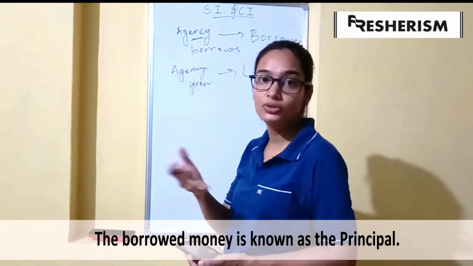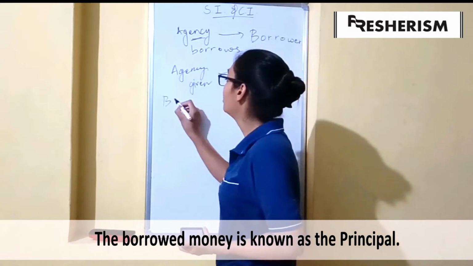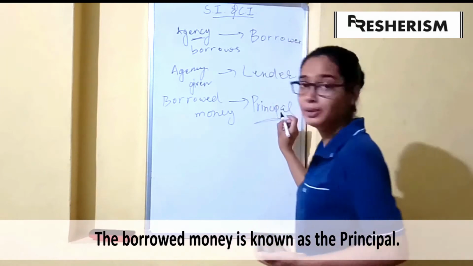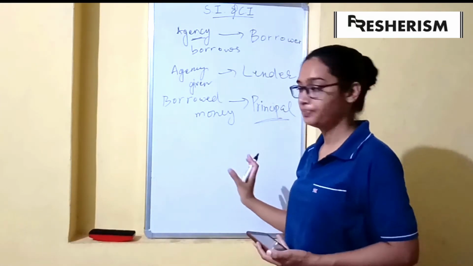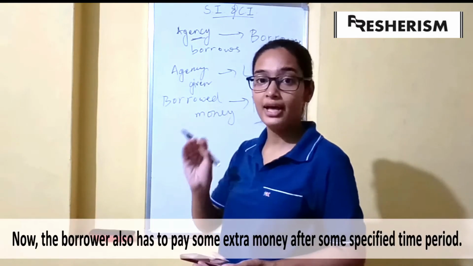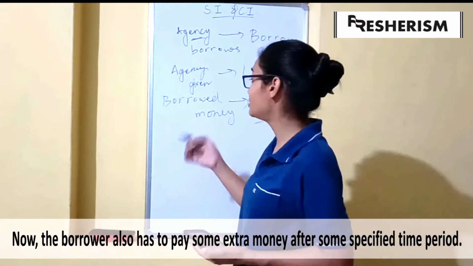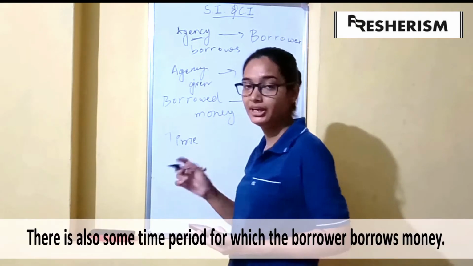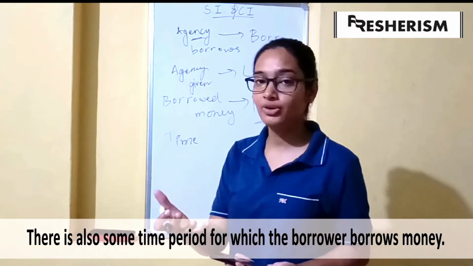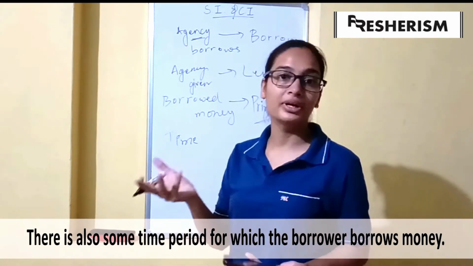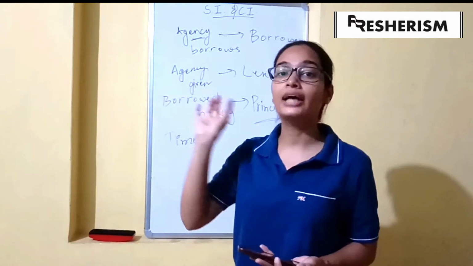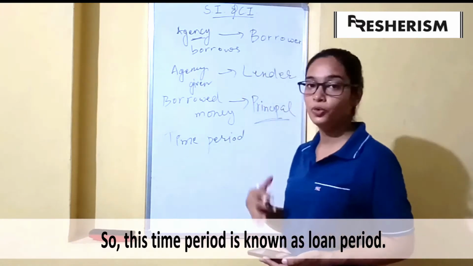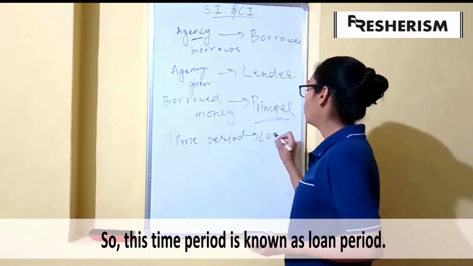Now let us say I borrow 1000 rupees from you, then the borrowed money would be called the principal. So what is principal? Principal is the borrowed money. Now the borrower has to pay some extra money after some time period, so there is also some time period for which we are borrowing the money. Let us say I borrowed 1000 rupees from you for a time period of 2 months. So that 2 months would be called the loan period. So the time period for which we are borrowing the money is known as loan period.